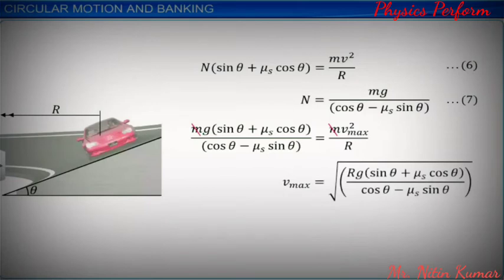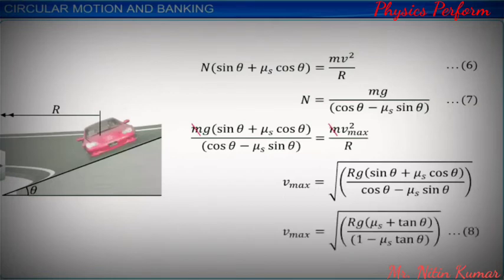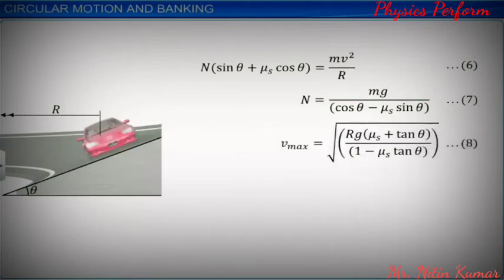Now, dividing all the terms on the right-hand side with cos theta, we get equation 8 as shown. If the frictional force is negligible, the maximum velocity Vmax is equal to the square root of r g tan theta.